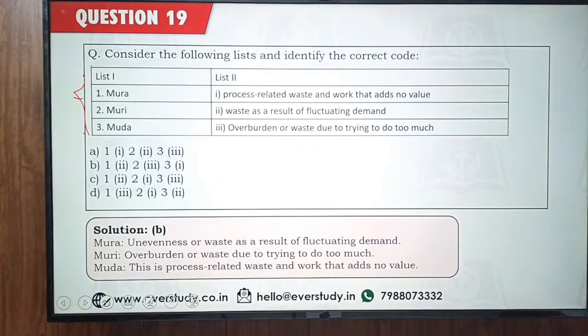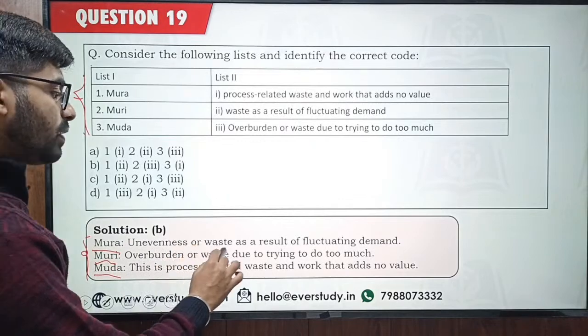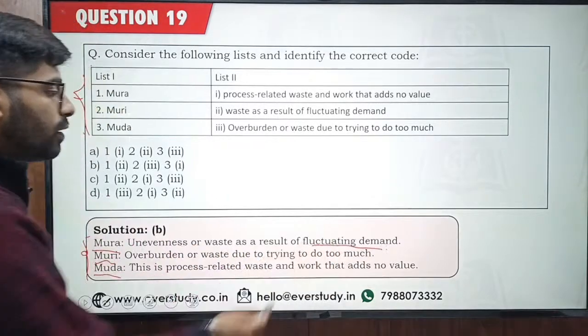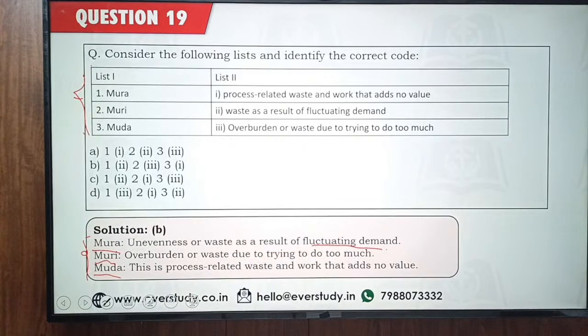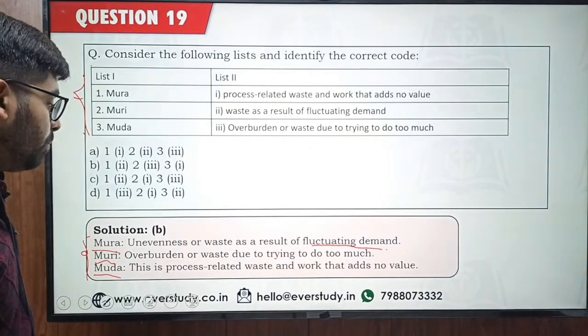Okay, I'm seeing some of the answers, but let's take a look at the answer. Mura, Muri and Muda. So these three are different types of waste. Mura is related to unevenness or waste as a result of fluctuating demand. So if the demand in the market is fluctuating, you do not know how much you should produce. So there can be some sort of wastage.